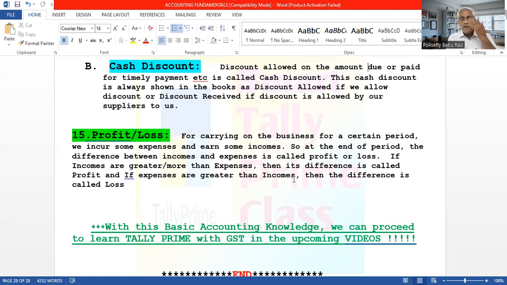I will tell you how to get Tally Prime on your laptop, how to download it, how to activate it, and how to use it, meaning how to make the entries in Tally. All this we will learn one by one in a systematic way. If you learn well, then only you gain very good knowledge and can become a perfect, full-fledged accountant. Otherwise, you will not be able to make the entries well. Then you will be only a data entry operator, not an accountant.